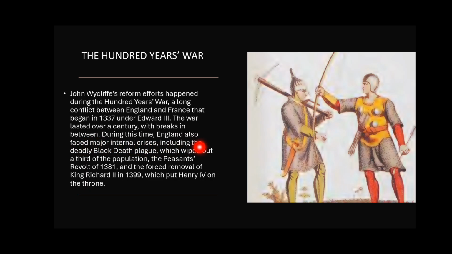During these times, England also faced major internal conflicts, including the deadly Black Death plague. The Black Death also occurred during the Hundred Years' War, and it wiped out a third of the population. The Peasants' Revolt also occurred during this war, in 1381, as did the forced removal of King Richard II in 1399, which put Henry IV on the throne. So these all happened during the Hundred Years' War, right?